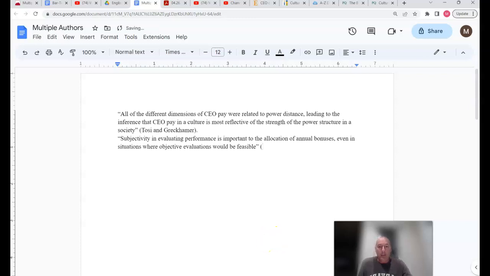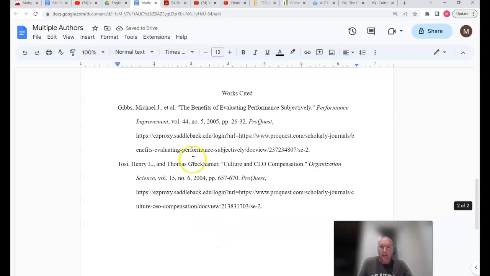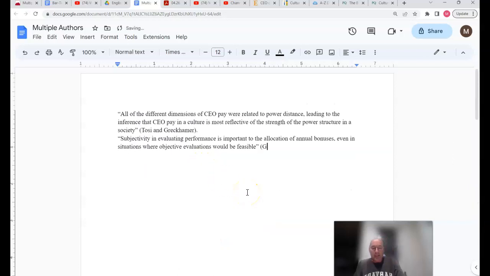So again, let's look again at the authors with Gibbs. So it's Gibbs, and now we don't need a comma there. Gibbs et al. And then the "al" is going to have a period because that's an abbreviation for a longer Latin word. In the old days, we also used to take foreign words, in this case Latin, and put them in italics. But MLA does not have us do that anymore, so I'm not going to. All right, so that's how you would deal with multiple authors of sources.